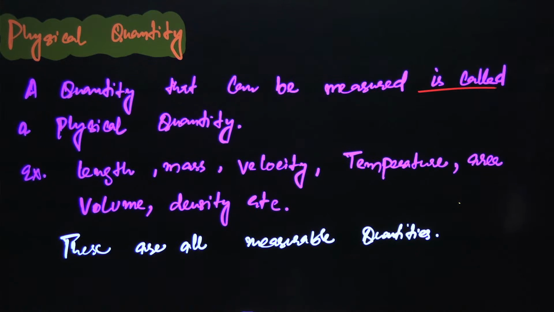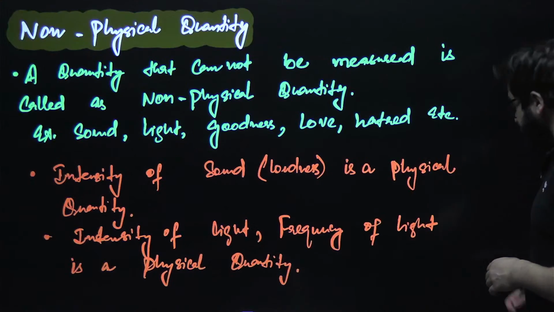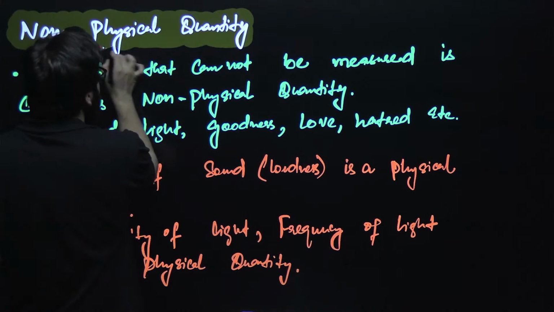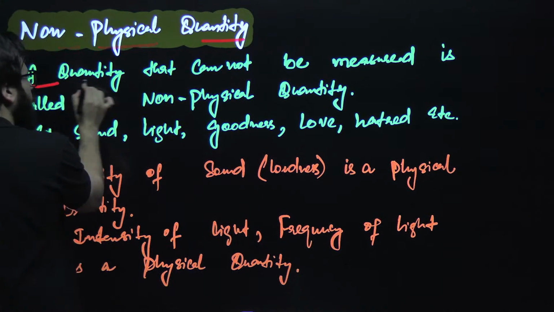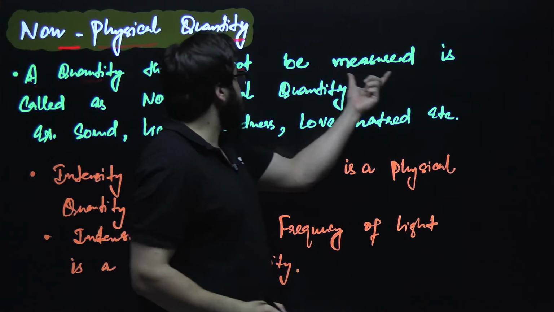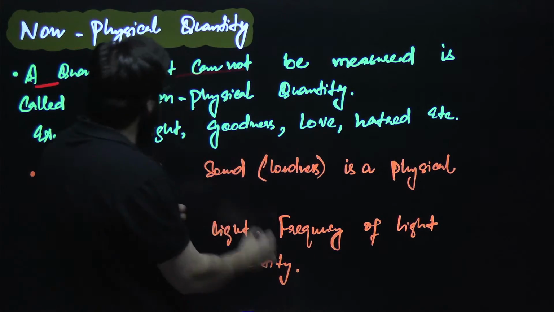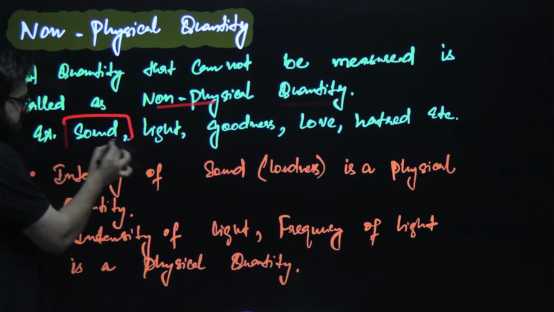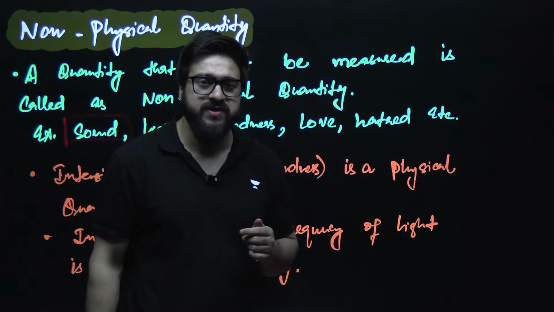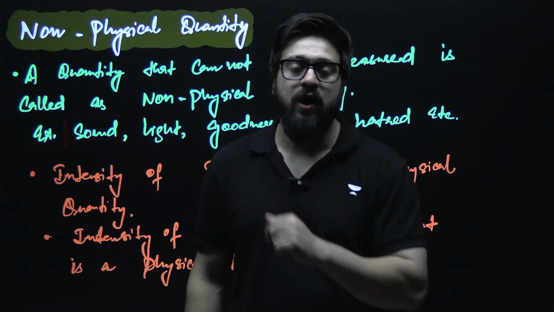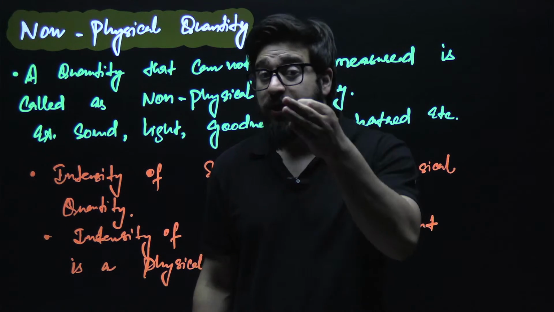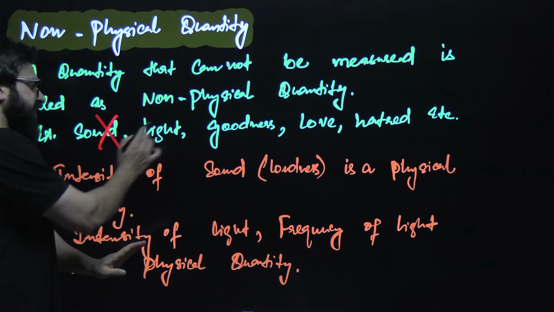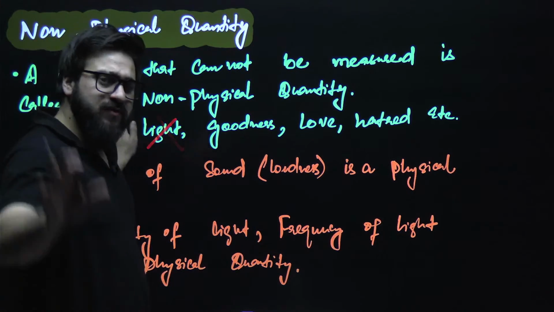Okay. Next, guys, we have non-physical quantity. As I told you, when it comes to the non-physical quantity, we say a quantity that cannot be measured is called a non-physical quantity. Like for example, sir, sound. Sir, is sound a physical quantity or non-physical quantity? We say intensity of sound is a physical quantity. Intensity of light is a physical quantity. Forget about it as of now. Don't think about this. We'll study these later on.